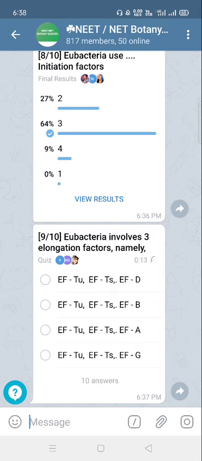So जो ट्रू बैक्टीरिया होते हैं उनमें we are talking about the elongation factors, and these are namely EF-Tu, EF-Ts, and EF-G. The correct answer is option D.